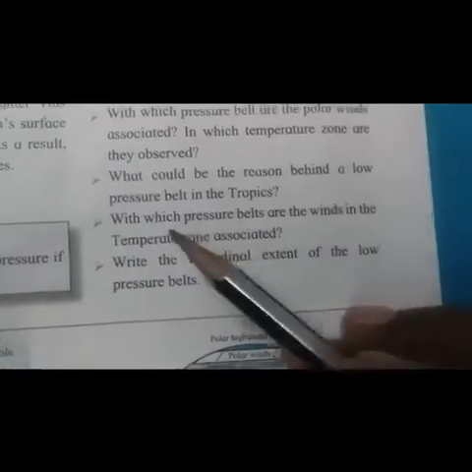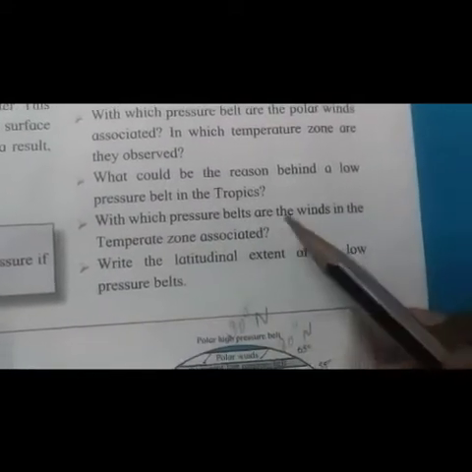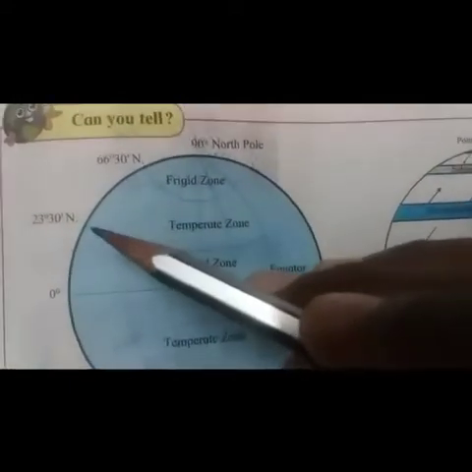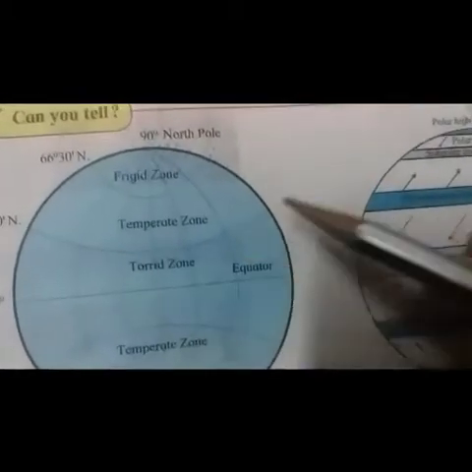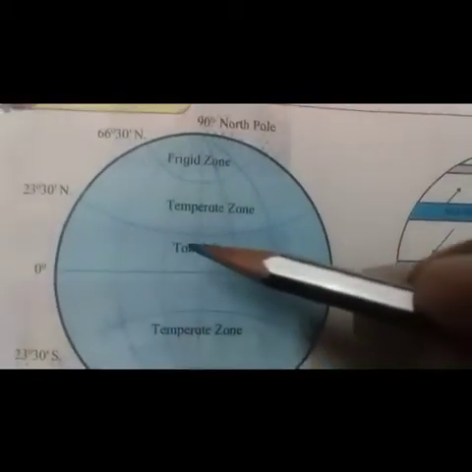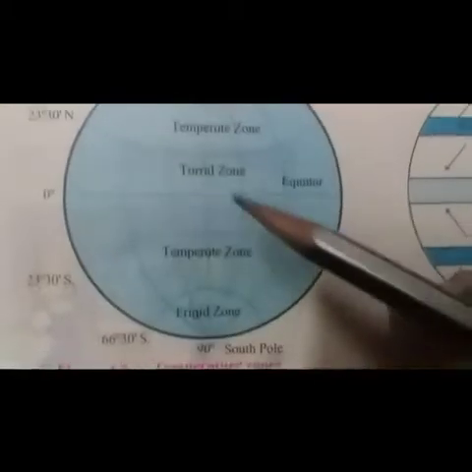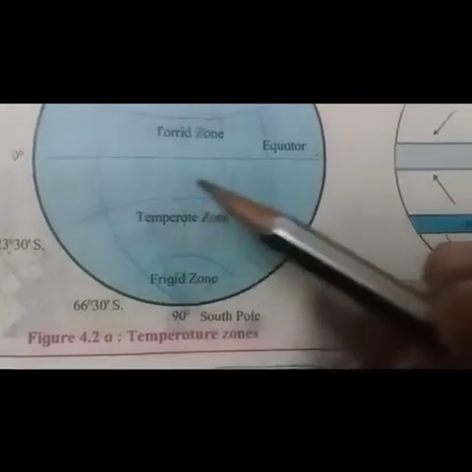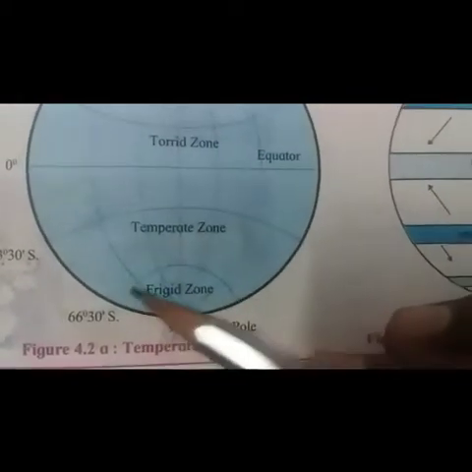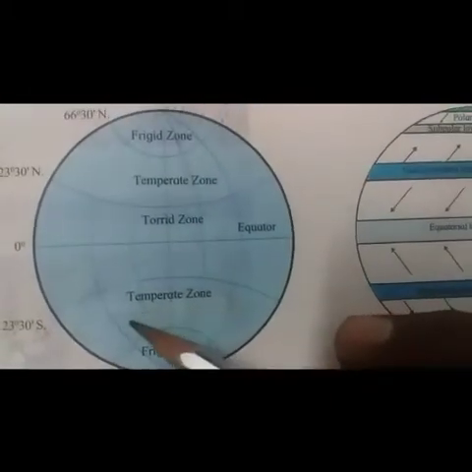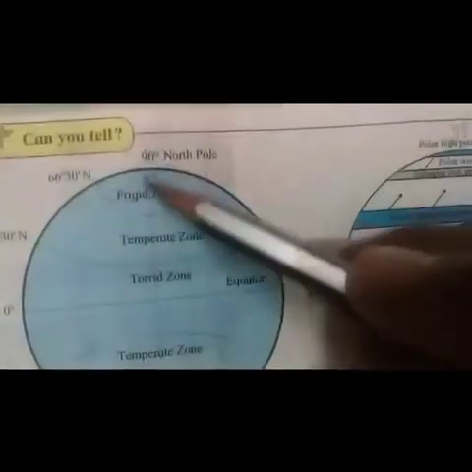Next question, with which pressure belts are the winds in the temperate zone associated? The area between Tropic of Cancer to Arctic Circle in the northern hemisphere and the area between Tropic of Capricorn to Antarctic Circle in the southern hemisphere is called the temperate zone.